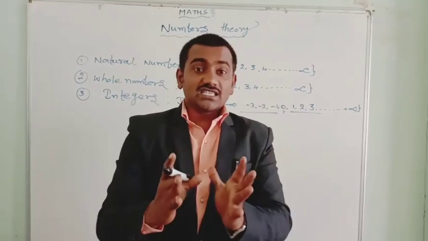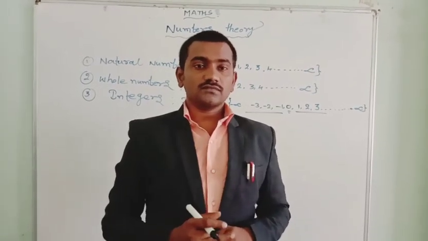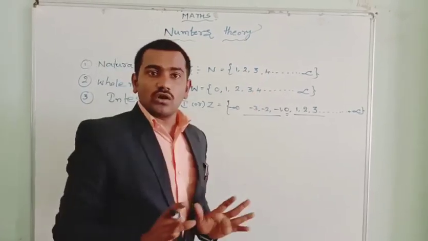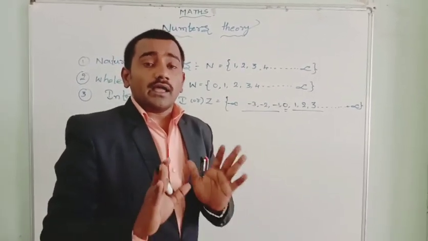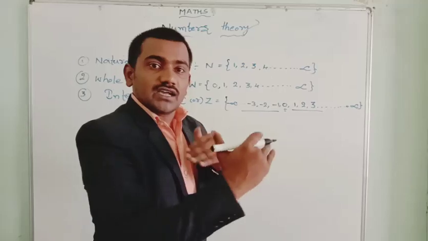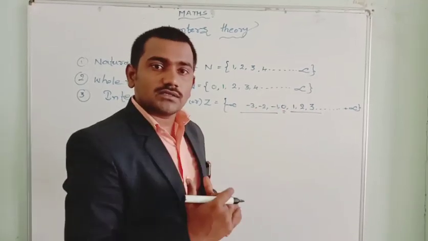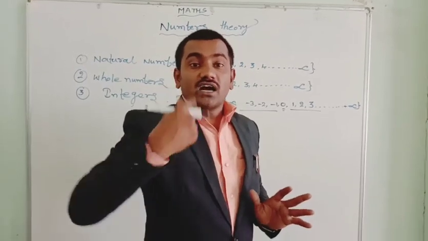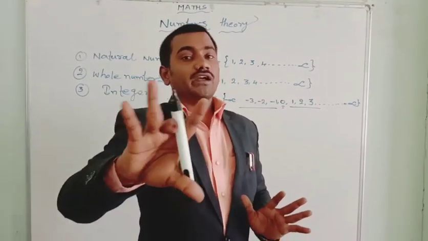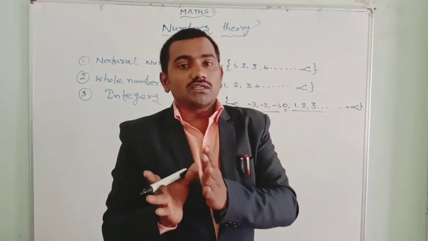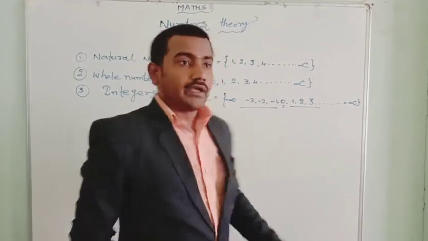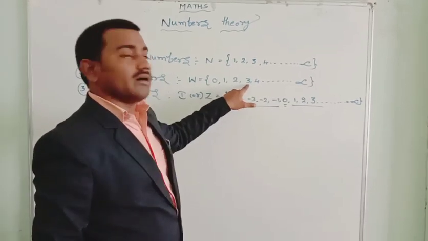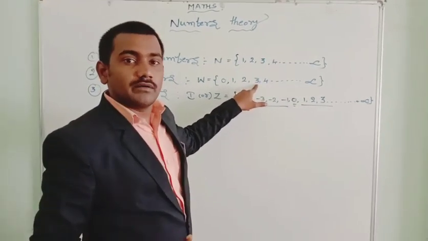Let's learn one thing. Can we consider that all natural numbers are whole numbers? Can we consider that all natural numbers are whole numbers? No, all natural numbers are not whole numbers, but the inverse of it, like all whole numbers are natural numbers. Here 4 is a whole number, it's also a natural number. 3 is a whole number, it's also a natural number.